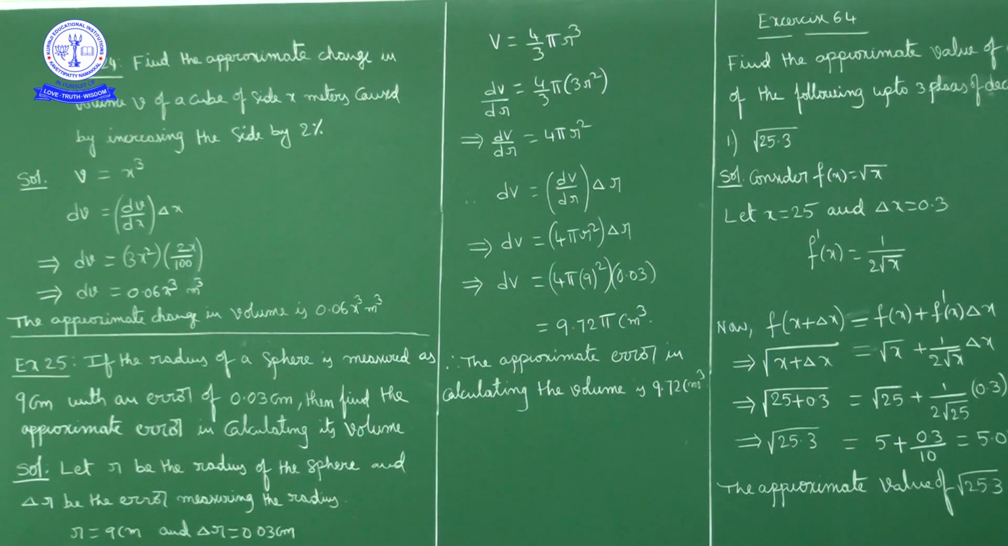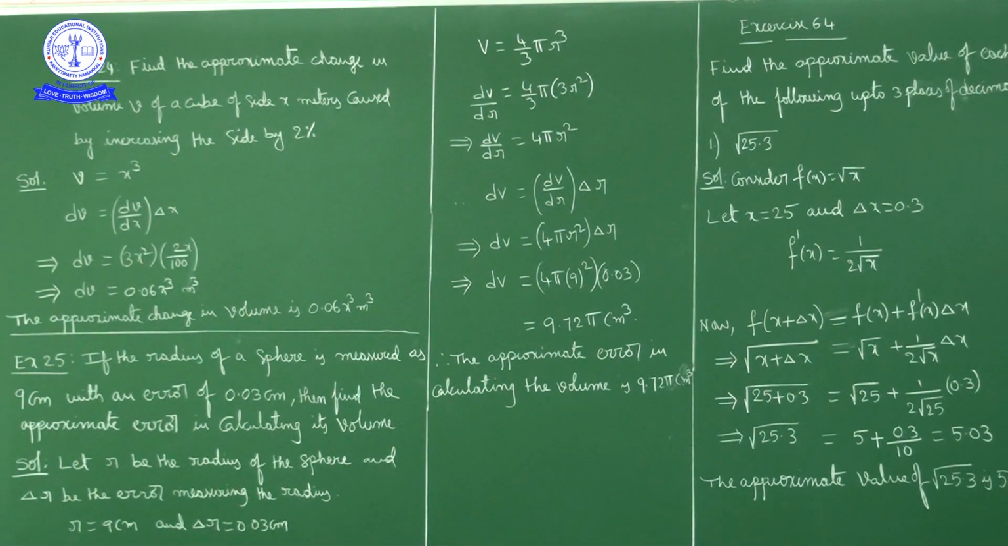0.03. Okay, if you multiply, after simplification we will get dV is equal to 9.72 pi cubic centimeters. So approximate error in calculating the volume is what? 9.72 pi cubic centimeter.